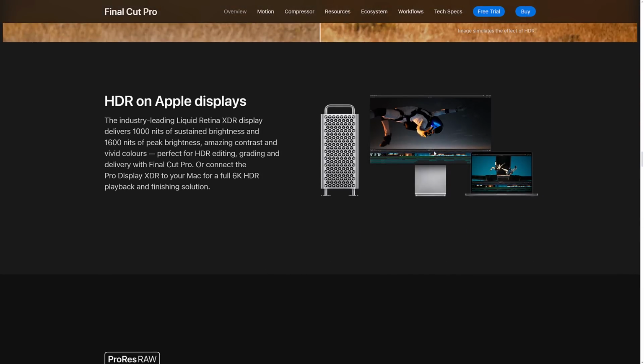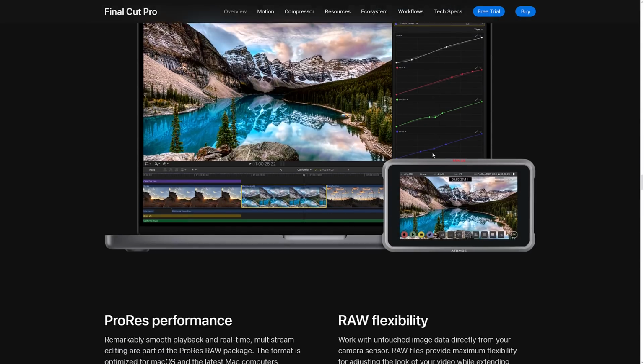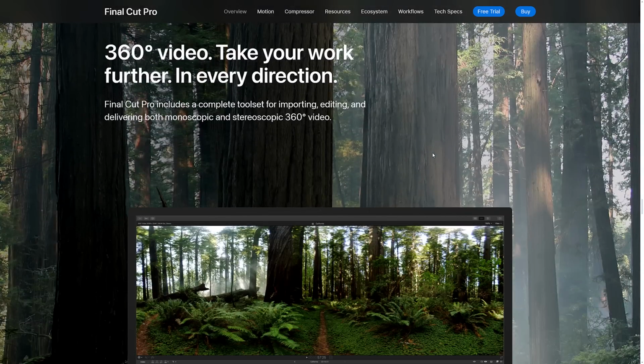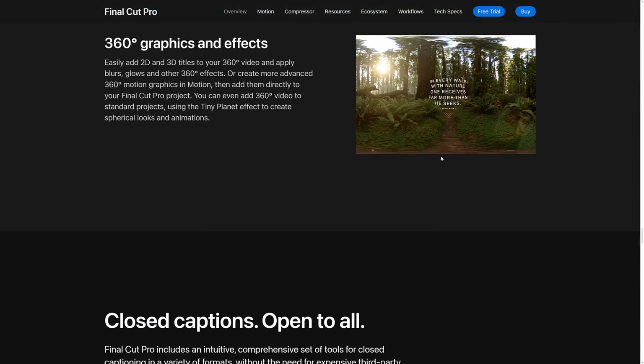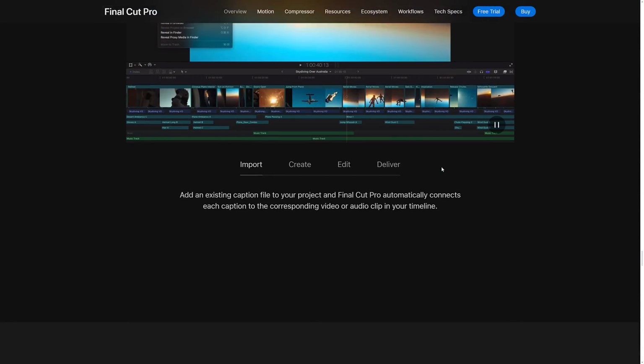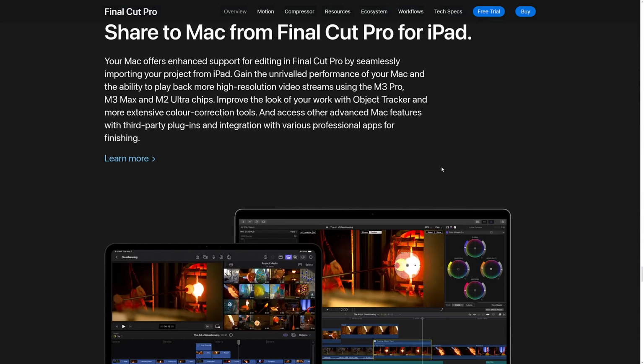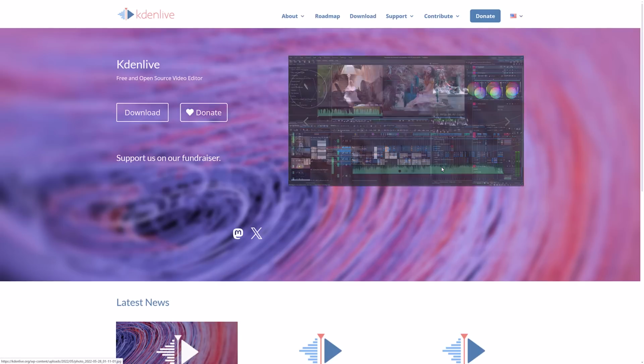In fact, quite a few people have a Mac specifically just to do video editing and Final Cut Pro. So this is one of those areas where the alternative, unfortunately, is tied to a single platform. Well, technically two platforms, because it's actually available on iPadOS as well now. But yeah, Final Cut Pro, if you have a Mac in your ecosystem, could easily do everything that Premiere does. So one that's worth checking out there.